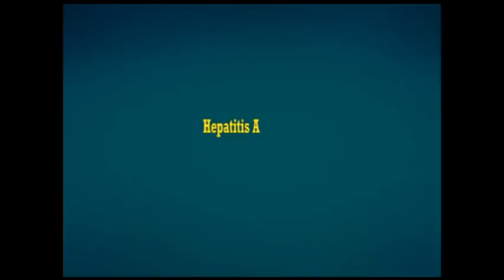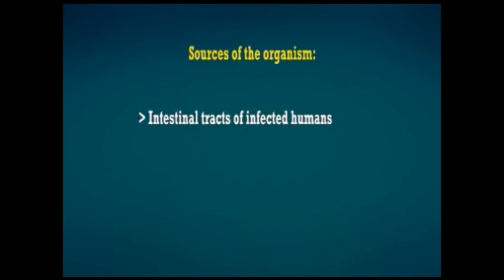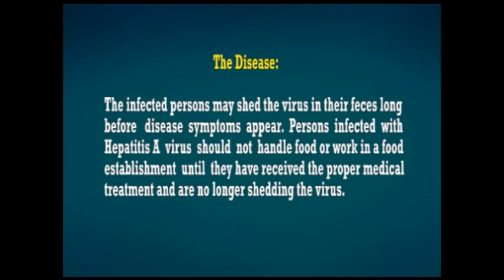Now we'll see the viruses that are associated with foodborne diseases. So it's hepatitis A. The hepatitis A virus is an ultramicroscopic organism that must have a living host to multiply. When transferred to food, this virus may survive for several days, even at refrigeration temperature. The sources of the organism are the intestinal tract of infected humans, contaminated water, and the associated foods are mostly seafoods. The infected person may shed the viruses in their feces long before the disease symptoms appear.